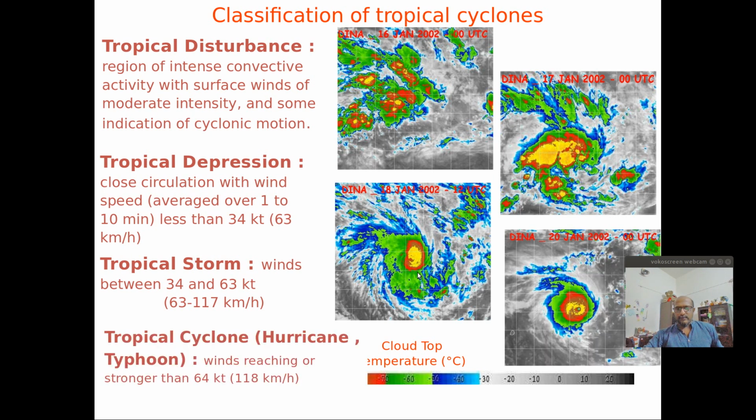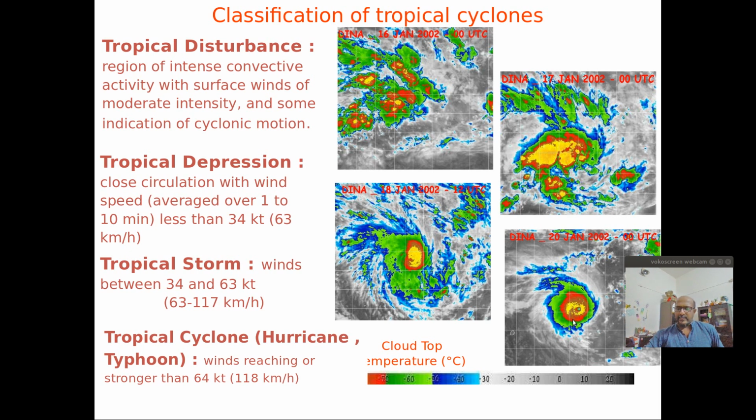Then if you look at super cyclonic systems, where the maximum sustained wind speed exceeds 120 knots, they are associated with an eye structure at the center of the system, with a very strong and well organized spiraling cloud band.